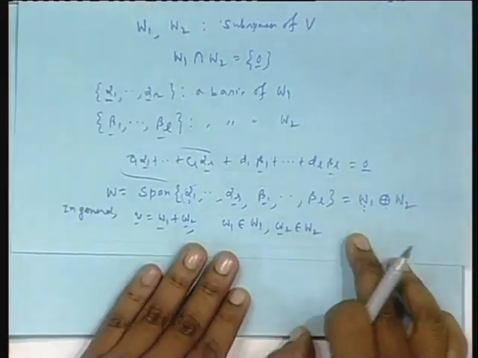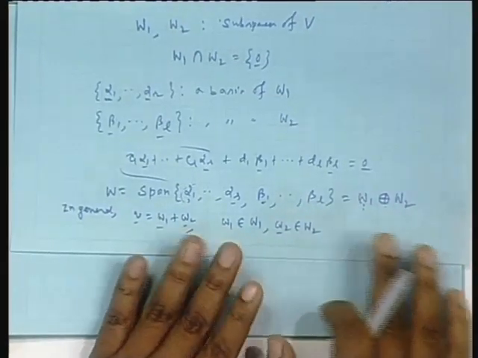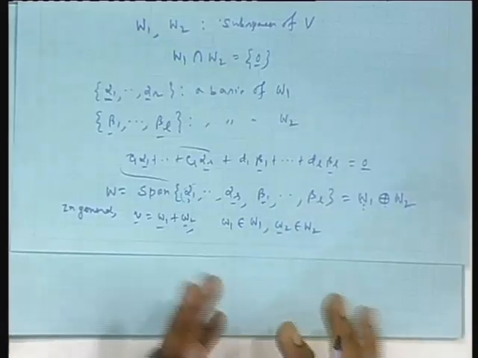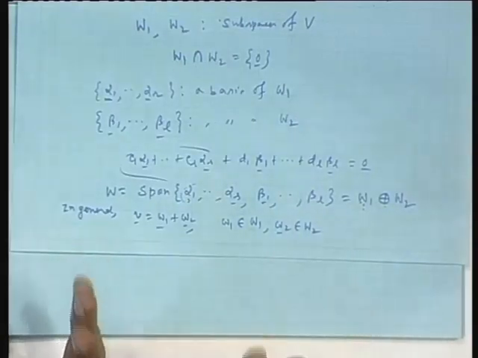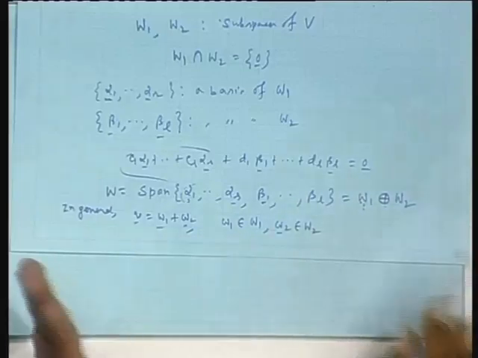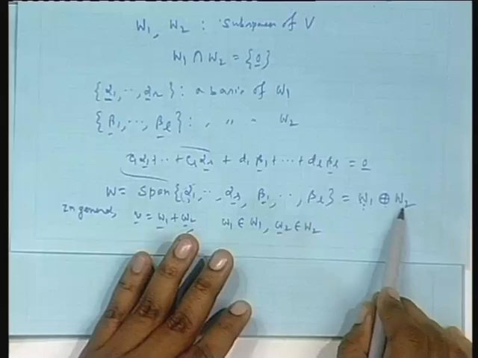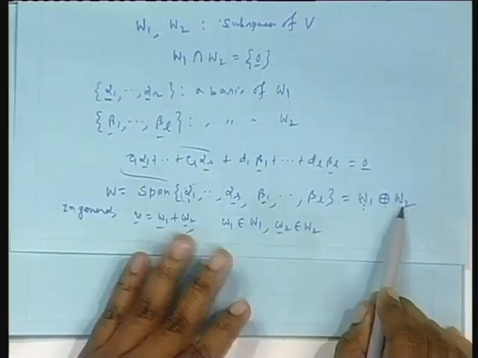So, remember it is not the set union of W1 and W2, please understand that. W1 is a subspace, W2 is a subspace, you are not taking the union of that, please note this is the difference. It is not the union of W1 and W2, you are adding, not appending, adding a component from here and here, it is not union.